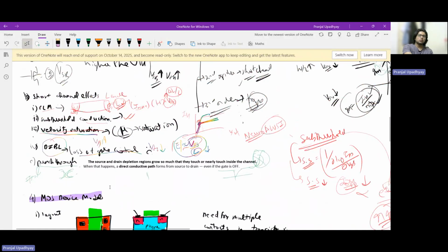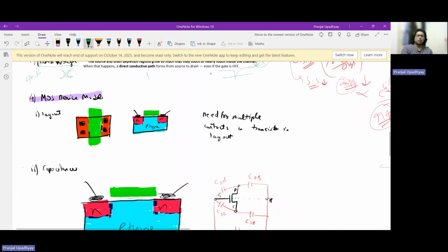Great. So let us go to the MOS device model. This is how the layout looks from the top. We are already familiar with this device, but this is how it looks from the top. This black portion is called the contact, basically the metal contact by which you are injecting current into the device. This is the gate. You will memorize this the moment you start doing layouts on Cadence, and it will be a fun experience.